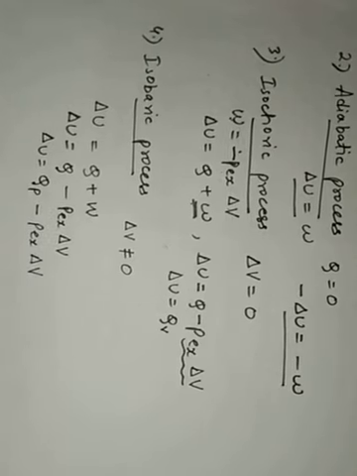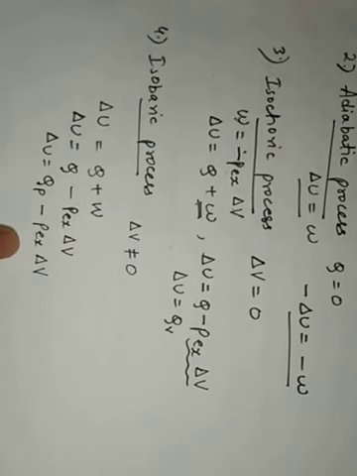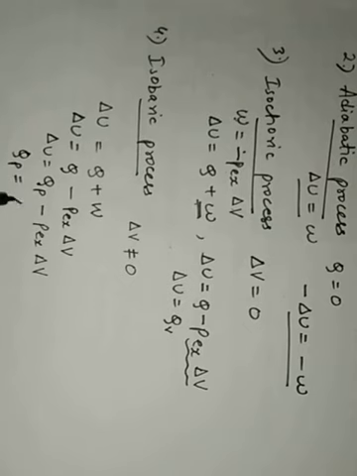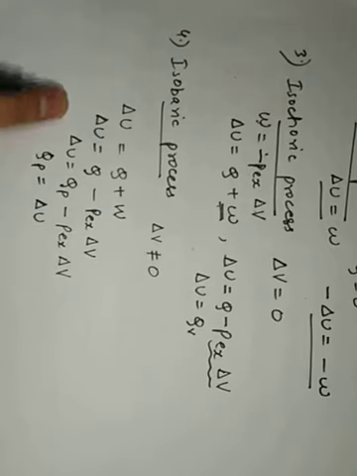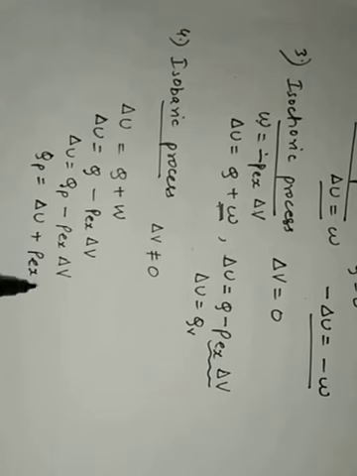Okay, means equation is almost same, only you have put here the work formula, P external into delta V, and for Q you have put a suffix, QP, because the pressure maintained is constant. Okay, so QP I can write as QP will be equal to delta U minus P external delta V. If this factor goes on that side, it will become plus. Okay, so this is what the heat at constant pressure. Okay, so this is how students you can apply first law of thermodynamics to various processes.